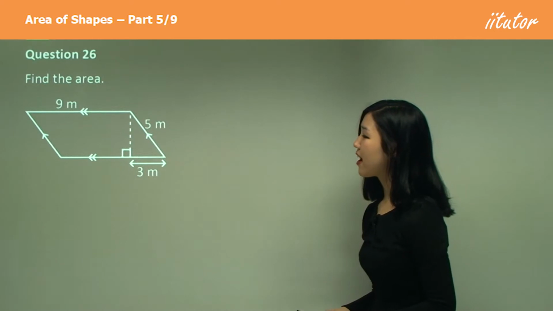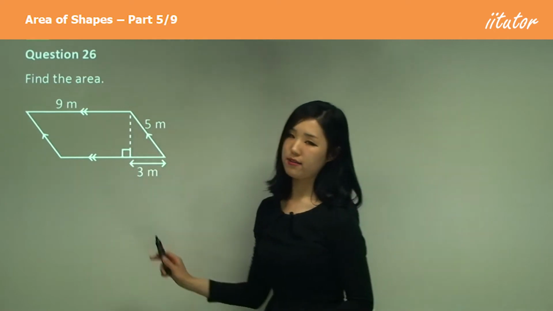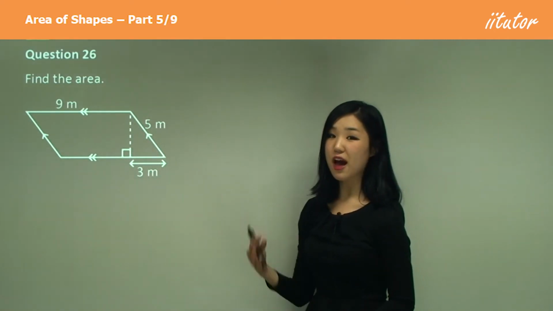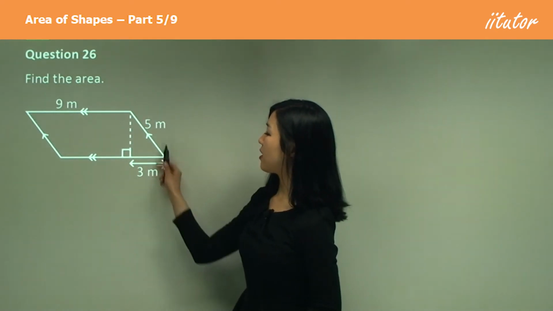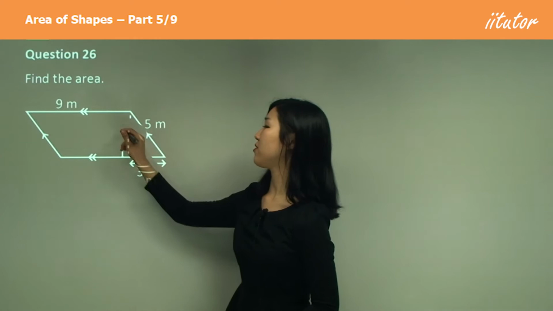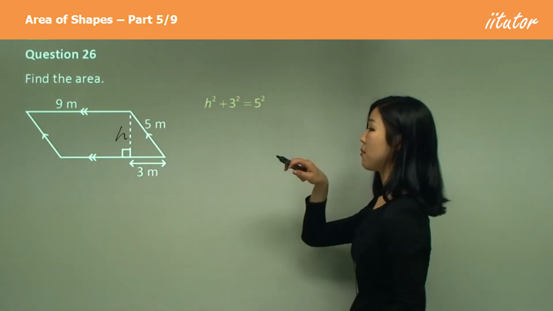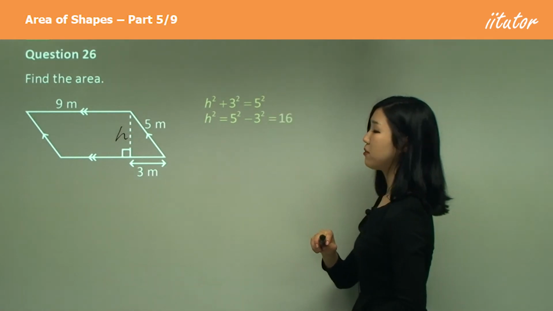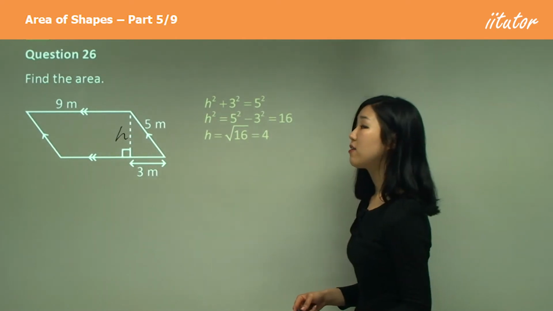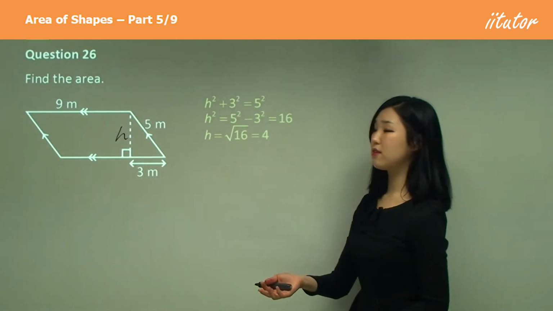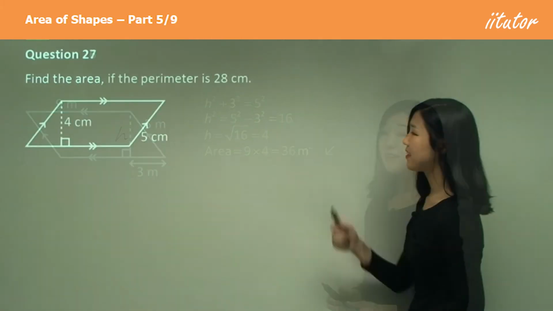Now find the area. Okay, so they give you the base, 9, but we don't know the height. So what can we use? Our usual Pythagoras theorem, because they give you the length here and they give you the hypotenuse. We just need to find the h here. h squared plus 3 squared equals 5 squared. Move your 3 squared over, simplify it. So h must be root 16, which is just 4. So height is 4. To find the area, we simply multiply base times height, 9 times 4, and then you get 36.